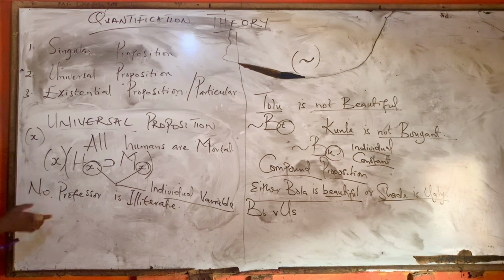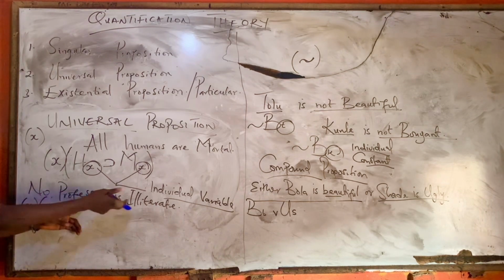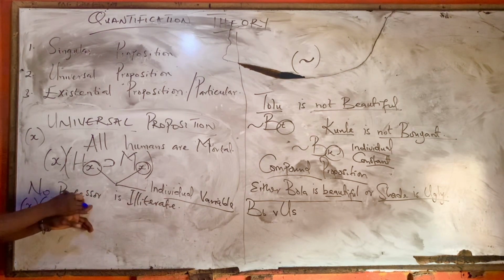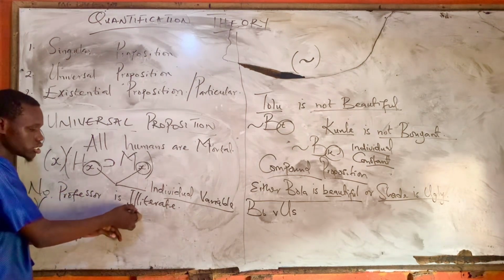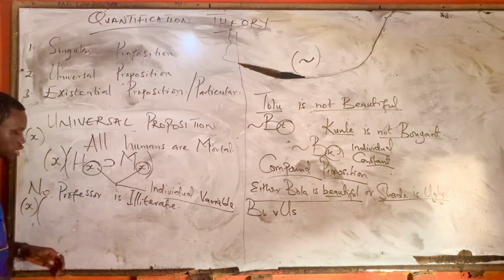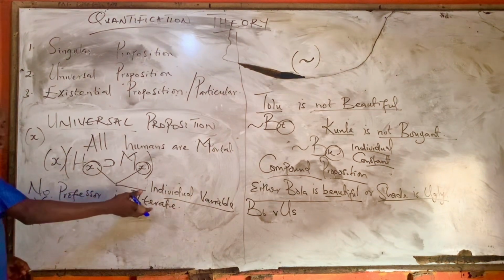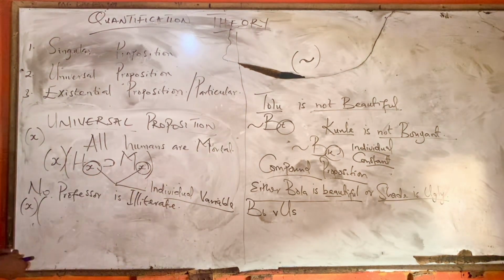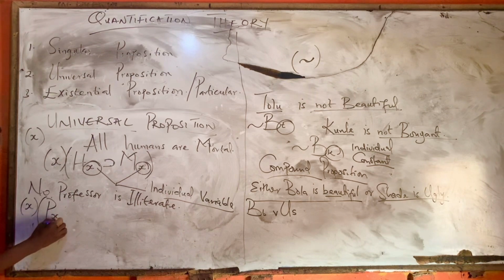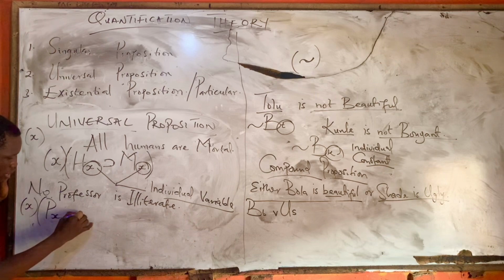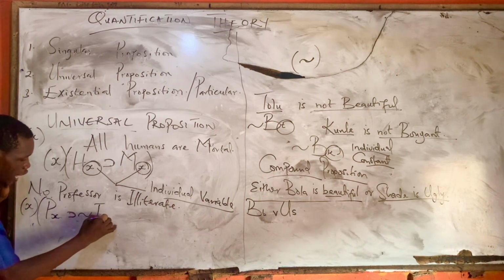It's a universal proposition. Our X in what? In brackets. Outside. Then you open another bracket. If there is anything that is professor, what does this mean? That no professor is illiterate. Then if there is anything that is professor, then that person is not what? Illiterate. If there's anybody that is a professor, then that person is what? Is not what? Illiterate. So we now say Px, our implication, then negation of what? Ix.